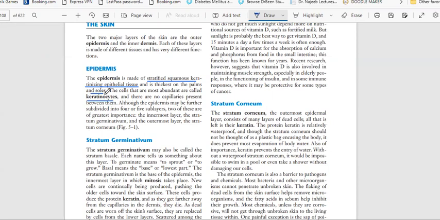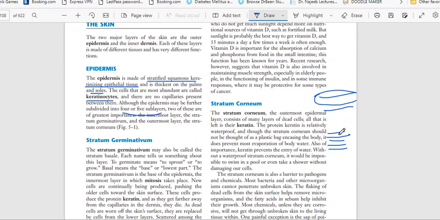So there are no capillaries present between them. Although the epidermis may be further subdivided into 4 or 5 sublayers, two of these are of greatest importance: the innermost layer, the stratum germinativum, and the outermost layer, the stratum corneum. So basically, this is the epidermis, and this is the dermis. The epidermis has 5 layers: one, two, three, four, five.